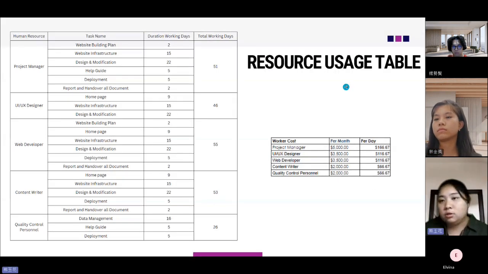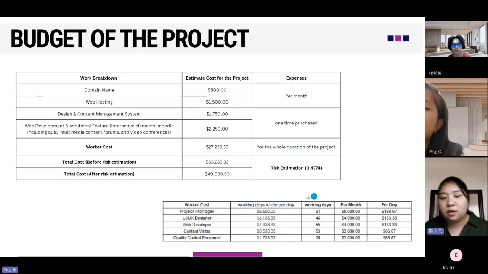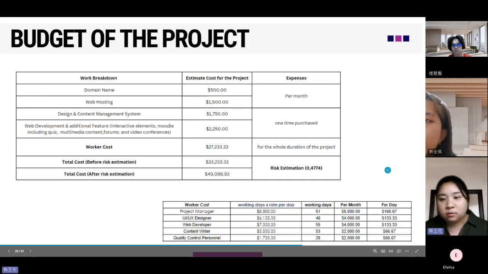And here is also the resource usage table. For the human resource, I broke down the tasks for every human resource, and also the duration and the total working days. This is the breakdown of the working days that we use to estimate their cost.